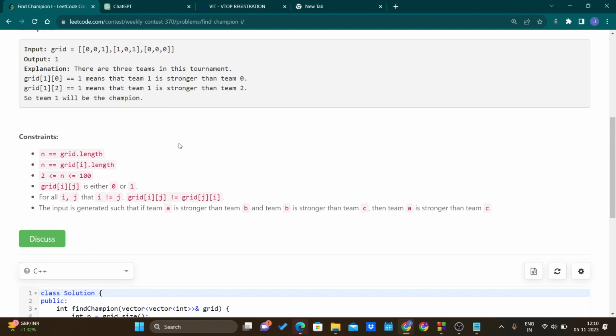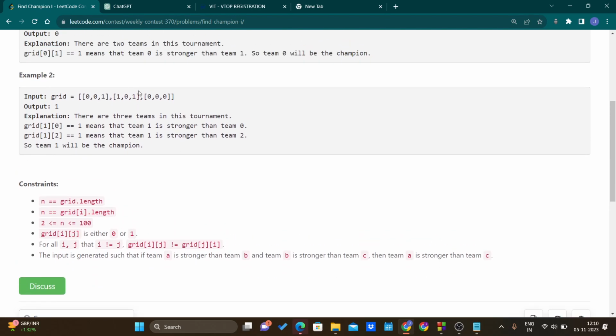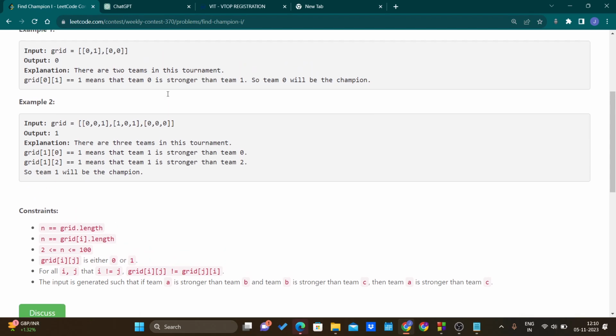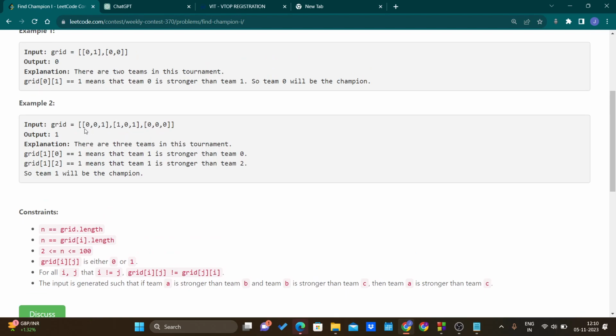So the solution will be such that we have to go through all these rows in the grid that they have given. This is the array showing the outcome when participant 0 participates with all the other participants.